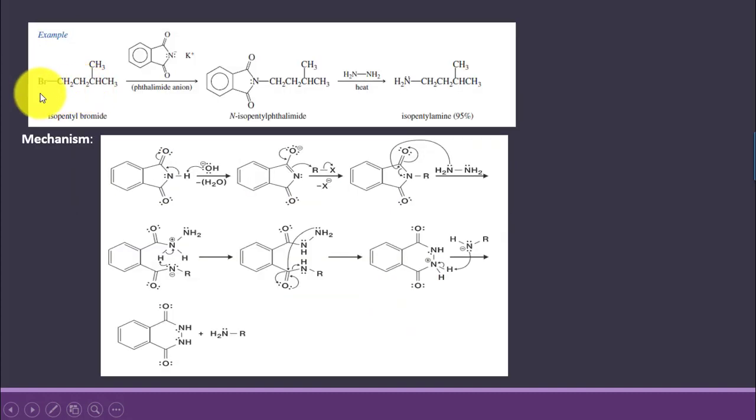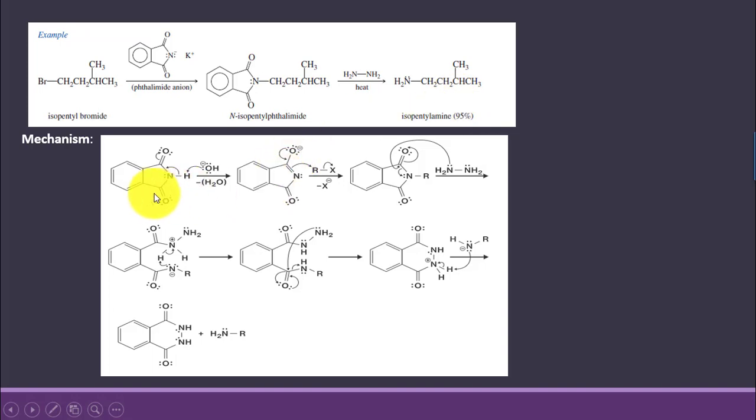Another example is shown. Isopentyl bromide on a reaction with phthalimide anion leads to the formation of N-isopentyl phthalimide, and this N-isopentyl phthalimide on a reaction with the hydrazine leads to the formation of isopentyl amine.